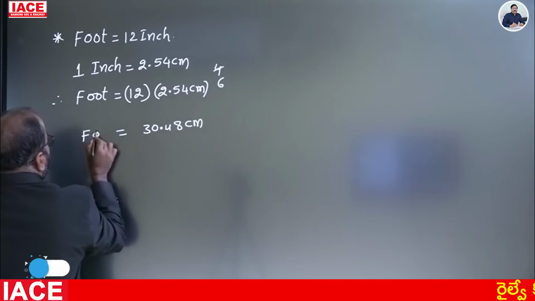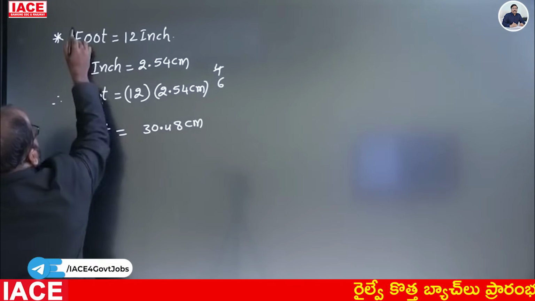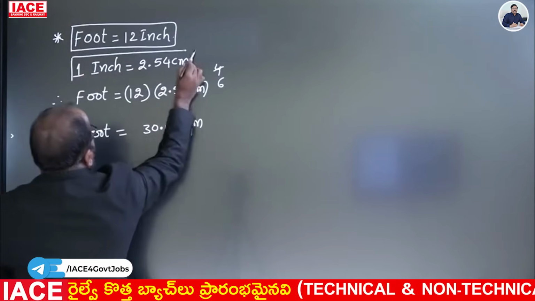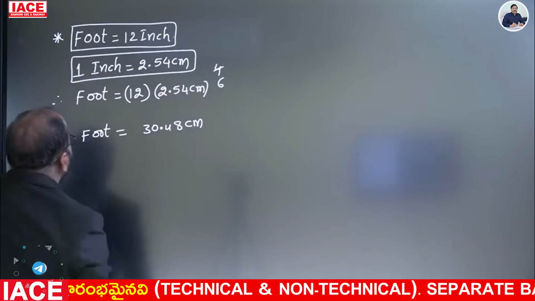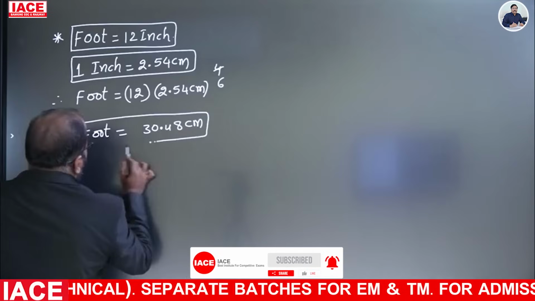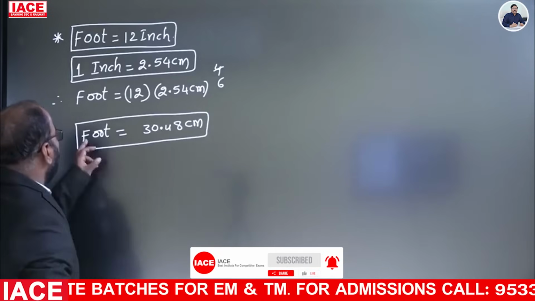This is the value per foot. See, 1 foot is equal to 12 inch. 1 inch is equal to 2.54 centimeter. After simplification, we get 30.48 centimeter for 1 foot.